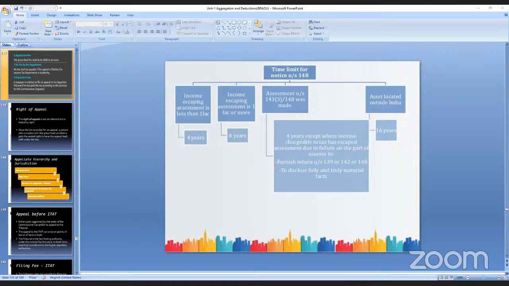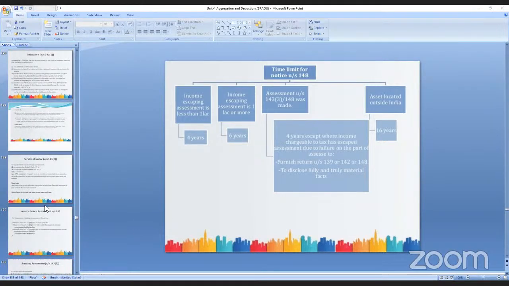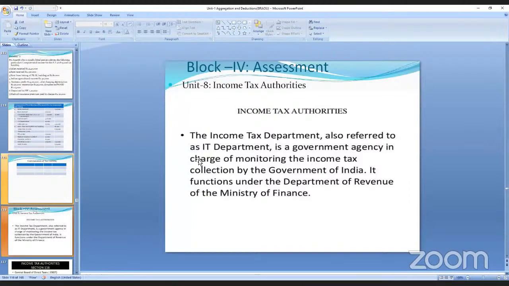Why is it complete theory? Nowhere do you have problems except income total, or somewhere where the total income tax liability is given. Then you have the problems. That is in the third unit; in the second unit you have some problems, and the fourth unit is complete theory only. The fourth block is complete theory, about the income tax authorities: who they are, what their functions are, what their powers are. All that will be there in this.